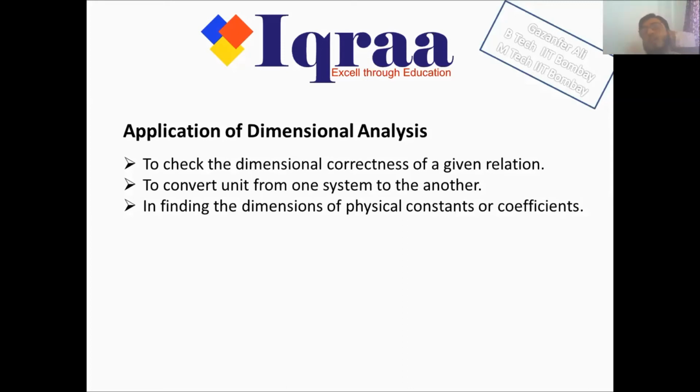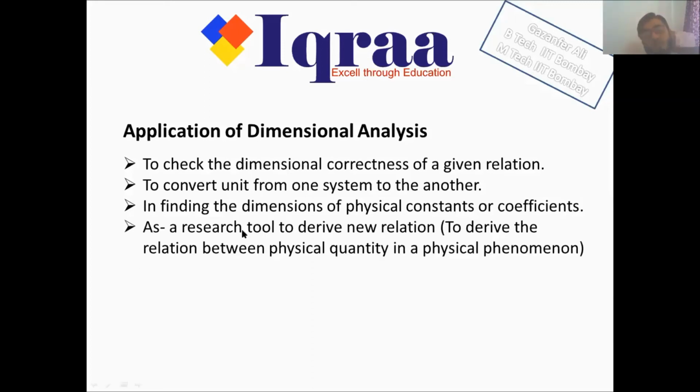This G also has dimensions associated with it. The unit of force is newton, mass is in kilogram, and distance is in meter. This G is not a dimensionless number, but it has a dimension. So what is the dimension of this G? With the help of dimensional analysis, we can find out the dimensions of such constants.